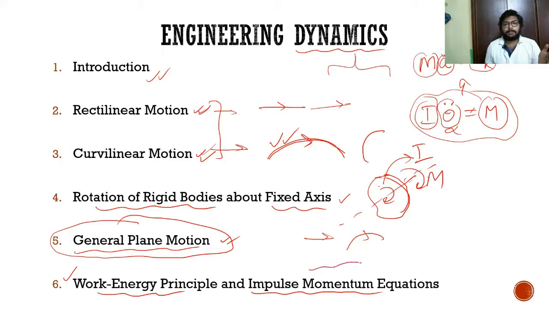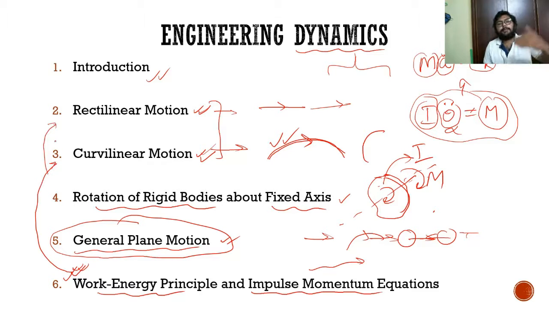And in impulse momentum, we also study impacts of two objects, direct central collision, coefficient of restitution, all those things we will study here. So this will be included in curvilinear and rectilinear motion itself. This is actually part of those concepts. Okay, that is a basic idea of what this subject is all about.